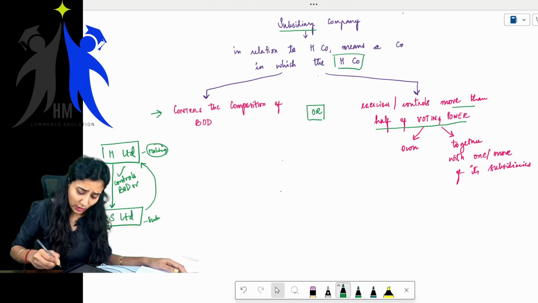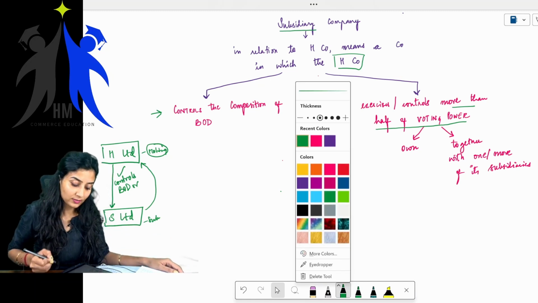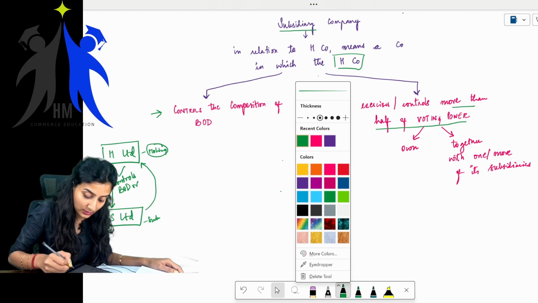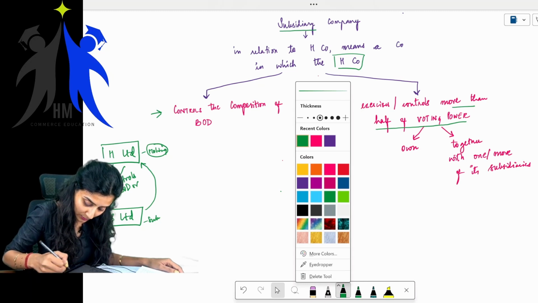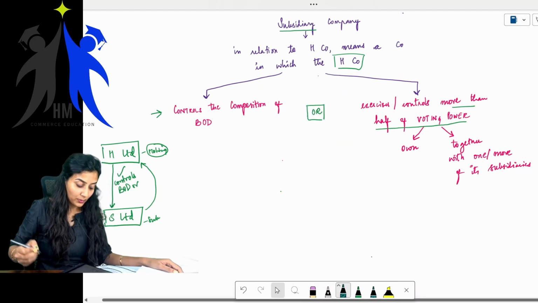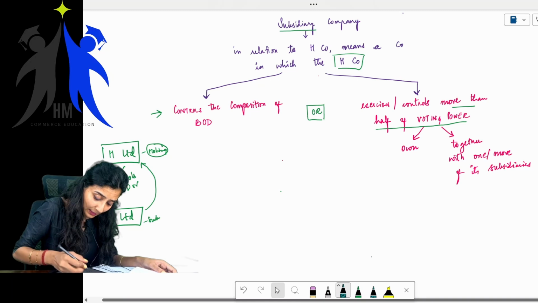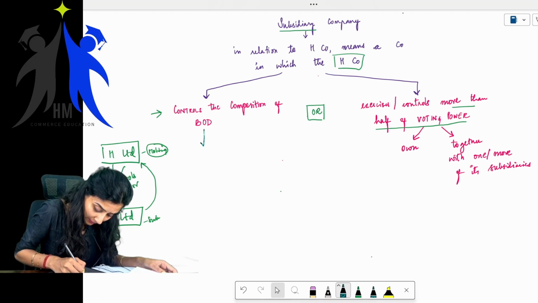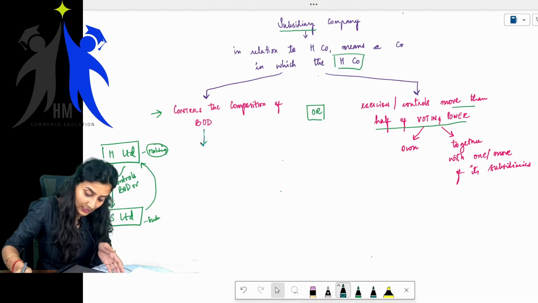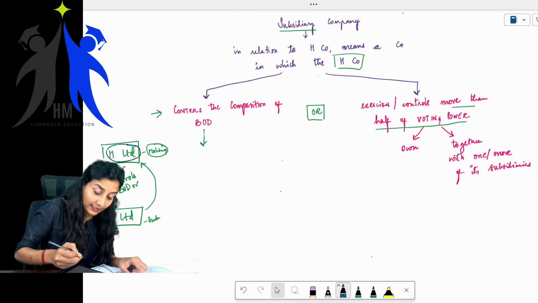Okay, ma'am, you're telling controls the composition of board of directors. What do you mean by controls the composition of the board of directors? Meaning that this particular company H Limited has the authority or power.